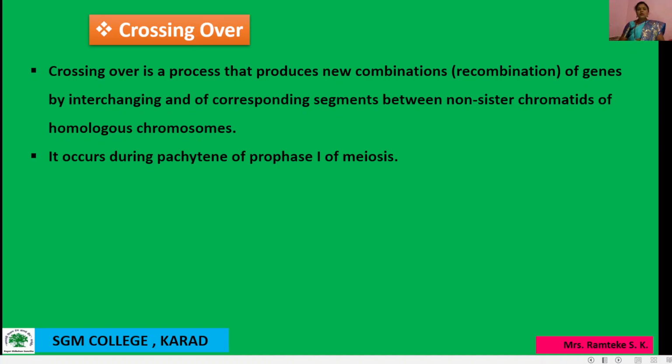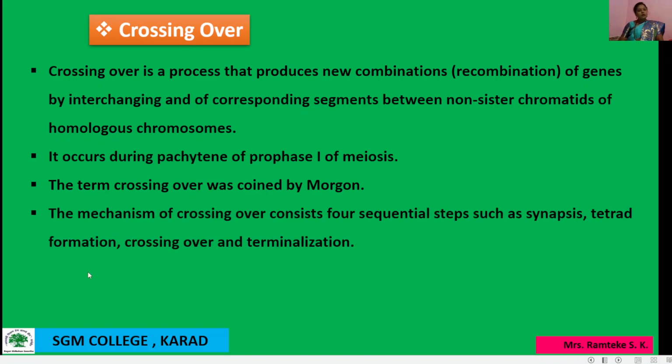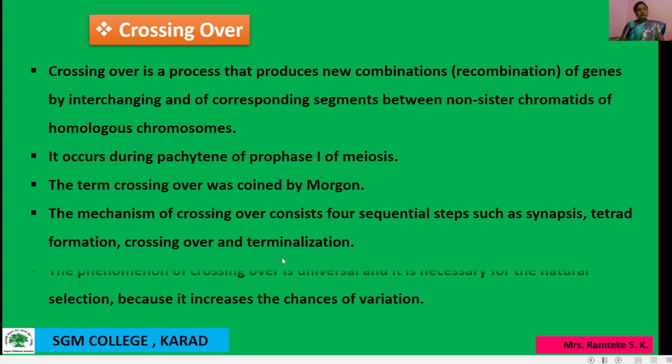The phenomenon of crossing over is universal and it is necessary for natural selection because it increases the chances of variation. Okay, this term was coined by Morgan, and the mechanism of crossing over consists of four sequential steps: synapsis, tetrad formation, crossing over and terminalization.